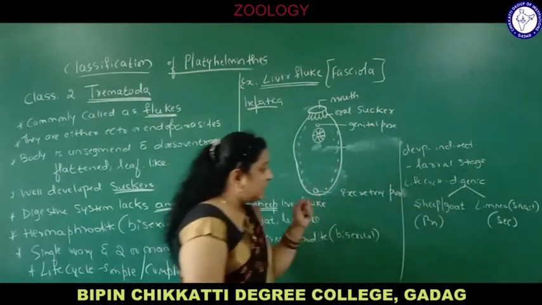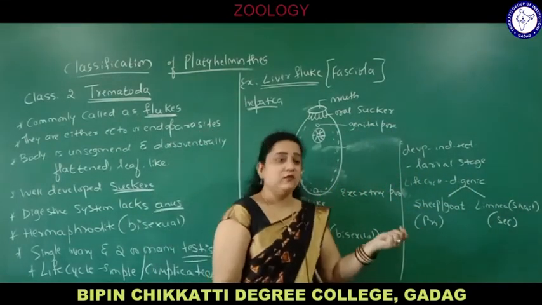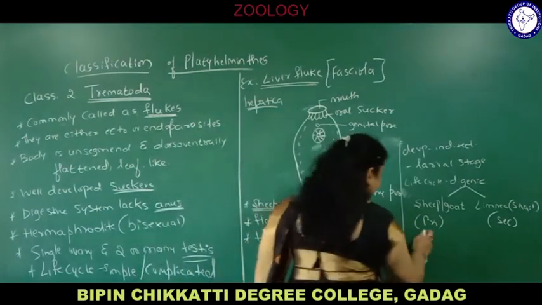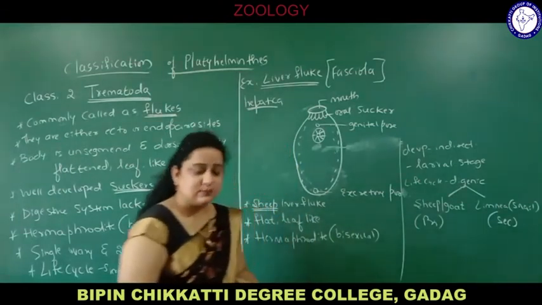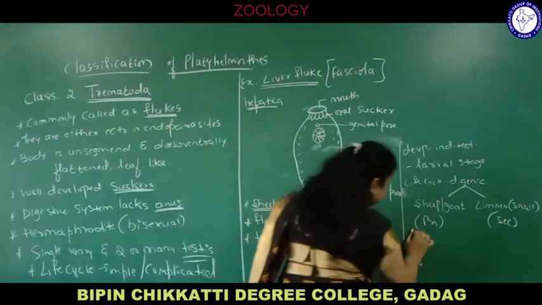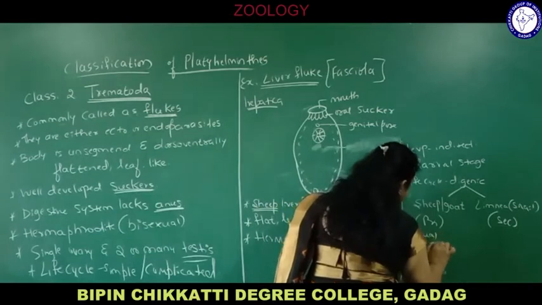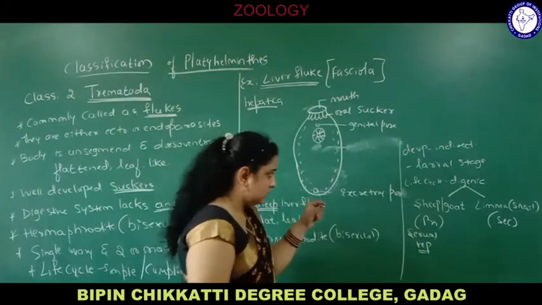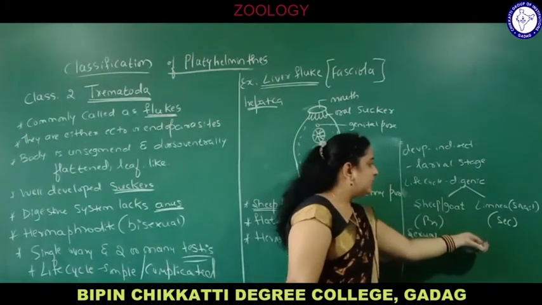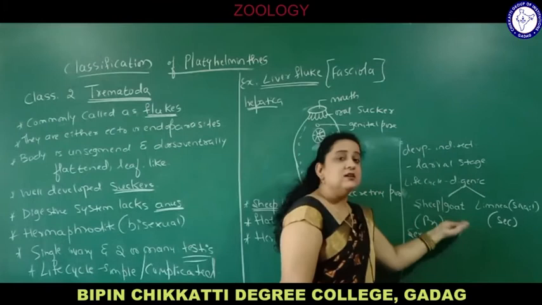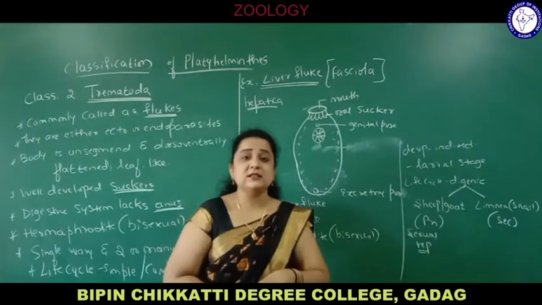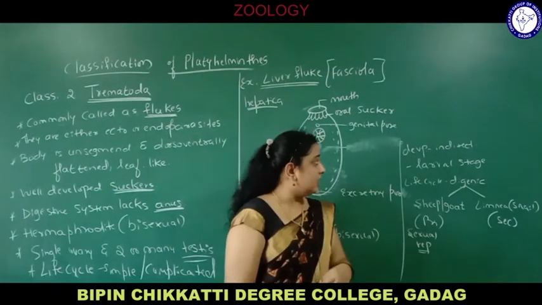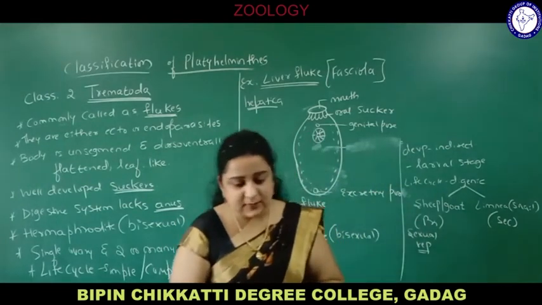On what basis are we dividing them into primary and secondary host? How can we say which is the primary host? The primary host is the one in which sexual reproduction takes place. It may be sheep or goat, and the secondary host is the limnea or snail, where asexual reproduction takes place. So the life cycle is completed by two hosts, so it is called a digenic life cycle, and it is hermaphrodite, and development is indirect by larval stage.